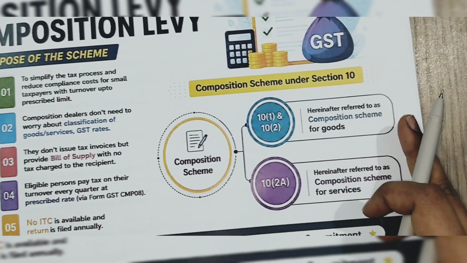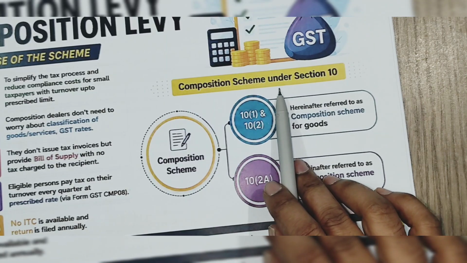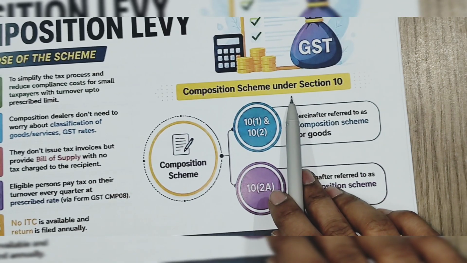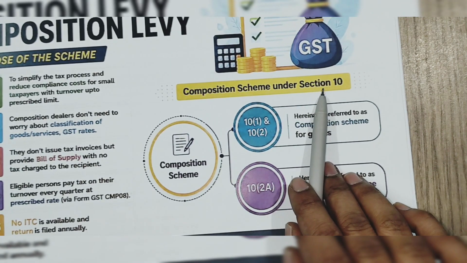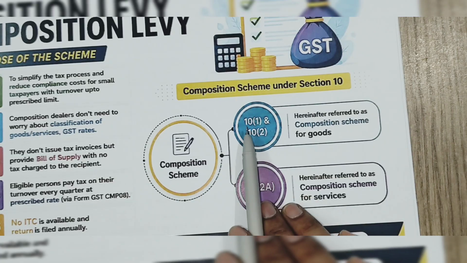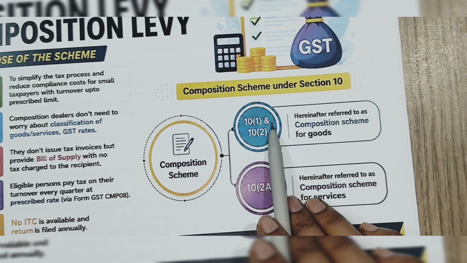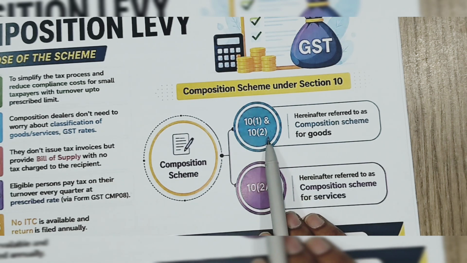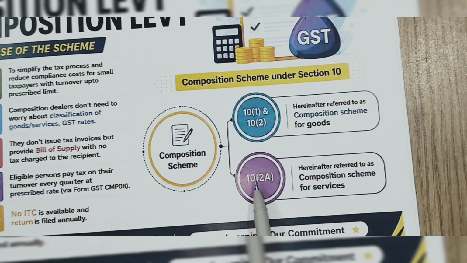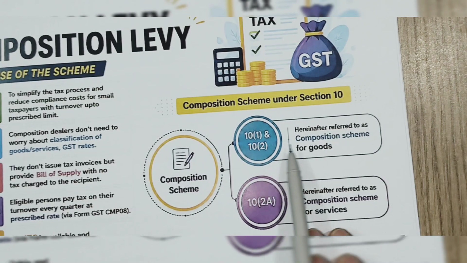Now, see, compensation scheme. We have it under section 10. Section 10 has been divided into section 10 subsection 1, section 10 subsection 2, and section 10 subsection 2a. Let us understand what this is.